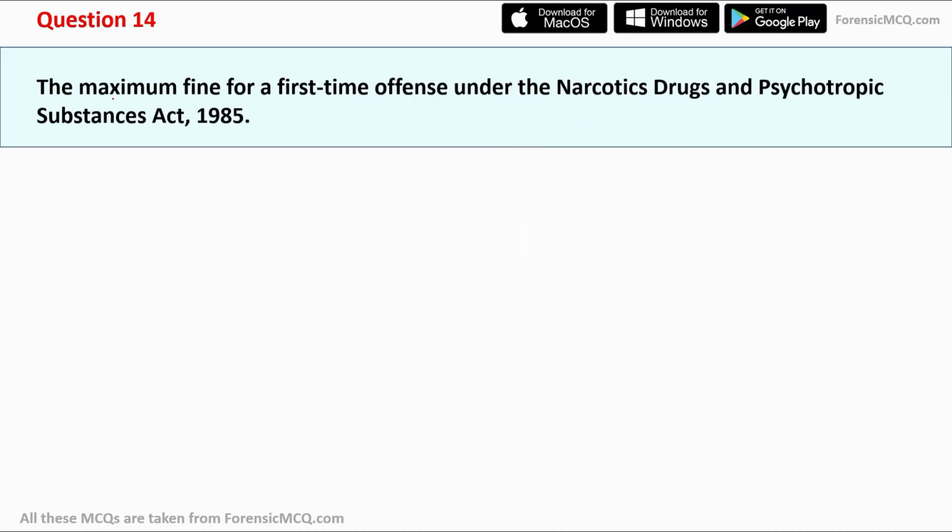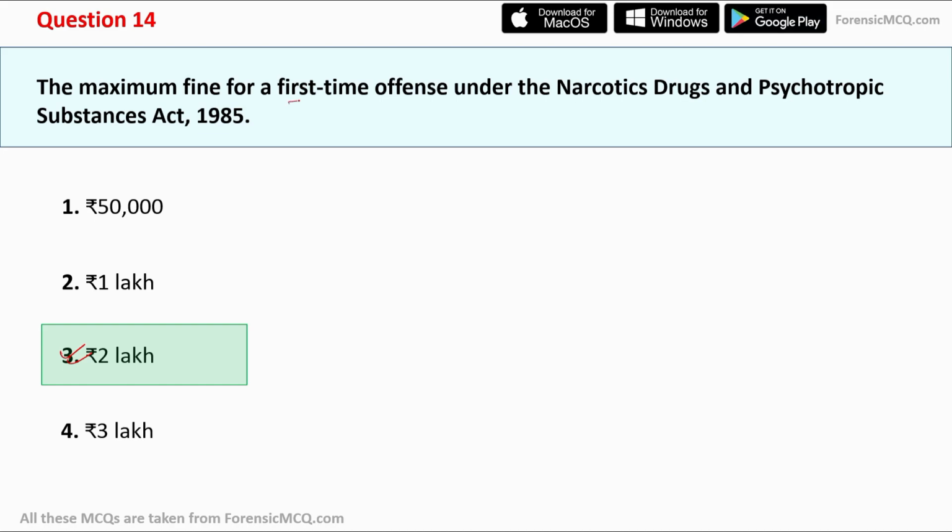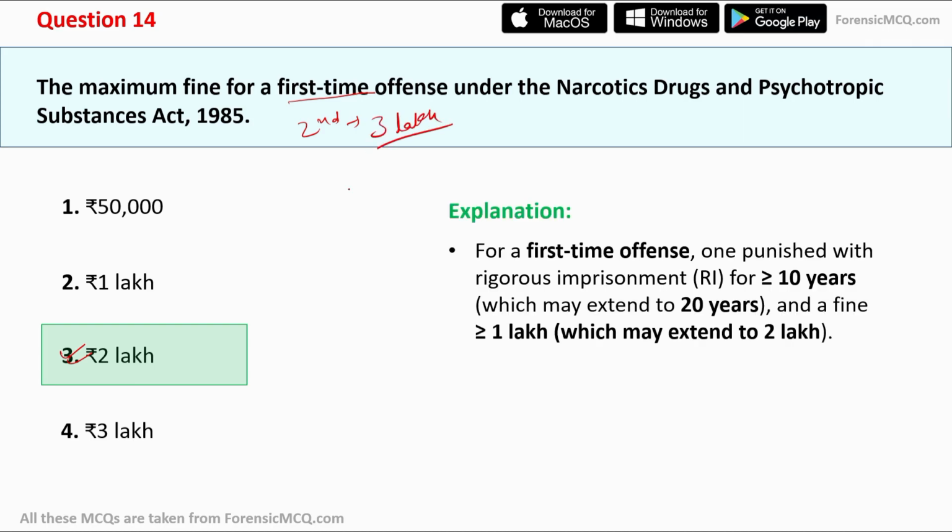Now, let's move to question number 14. The maximum fine for a first-time offense under the Narcotic Drugs and Psychotropic Substances Act 1985. Here are the options: 50,000 rupees, 1 lakh rupees, 2 lakh rupees, and 3 lakh rupees. And the correct answer for this question is option third, 2 lakh rupees, because it says first-time offense. But in case of a second-time, third or repeated offense, the fine is extended to 3 lakh rupees. Now let's check the explanation part.